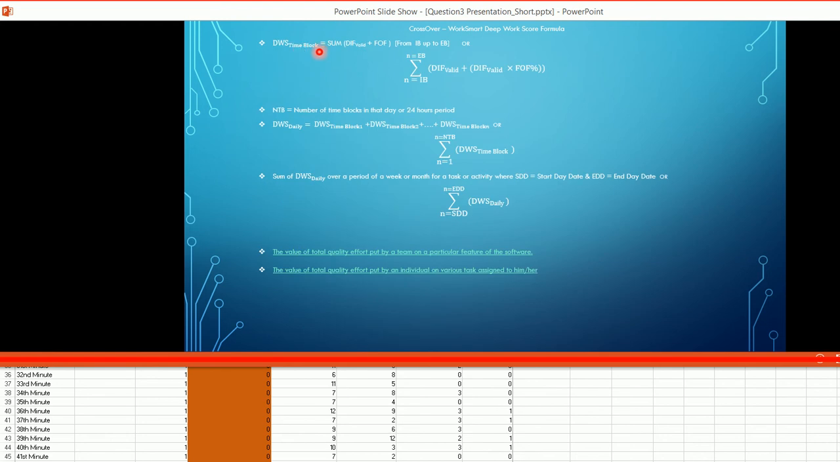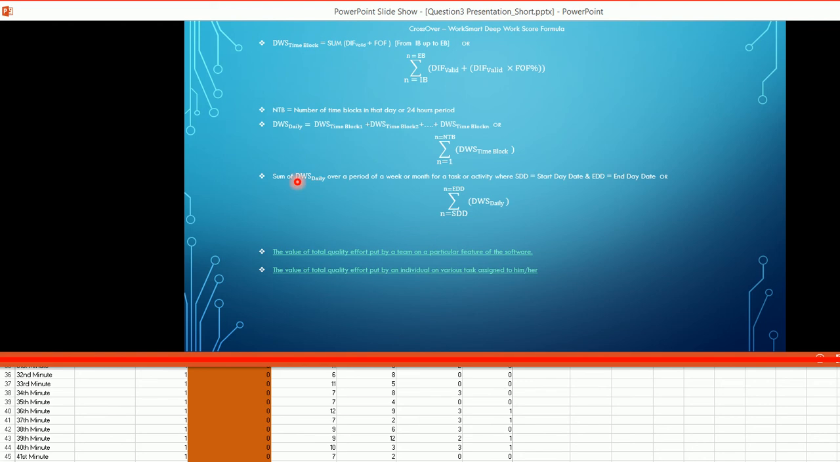Basically, deep work score time block is equal to the sum of delta intensity of focus valid plus delta intensity of focus multiplied by the percentage of FOF. NTB is the number of time blocks in that day or 24 hours period. Deep work score daily is nothing but the sum of deep work score time block 1 plus time block 2 plus time block 3, and so on and so forth. That is denoted by this formula.